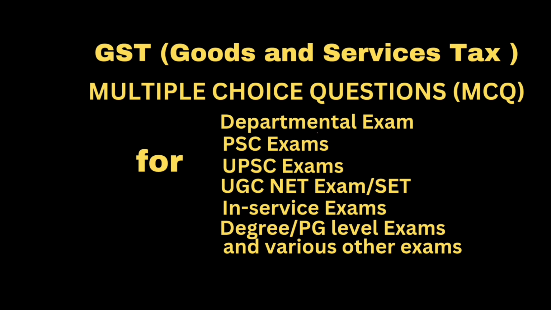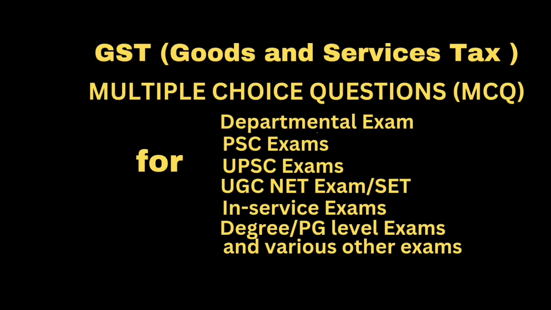Question: which of the following are not required to file the annual return? Option A, input service distributor. Option B, casual taxable person. Option C, non-resident taxpayer. Option D, all of the above. Correct answer, option D, all of the above.